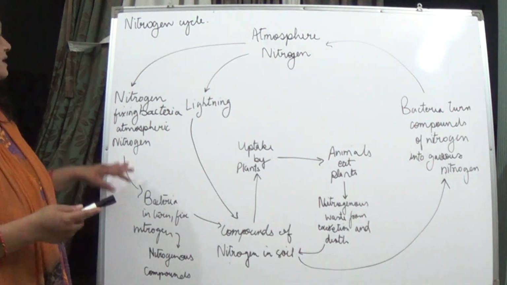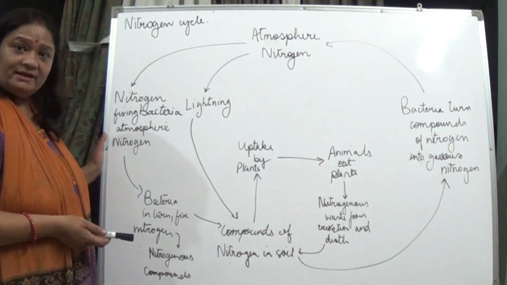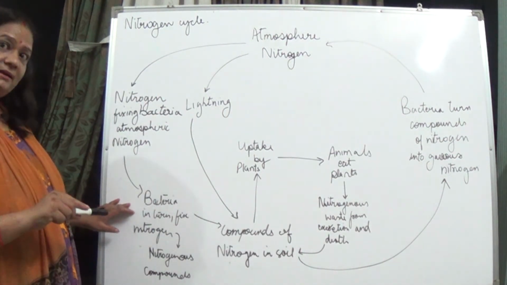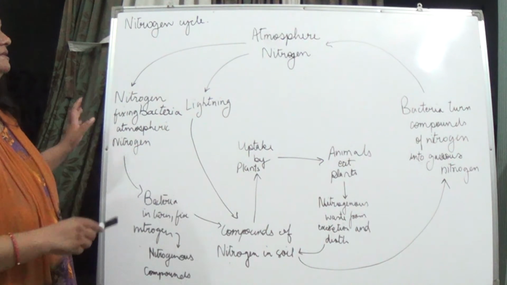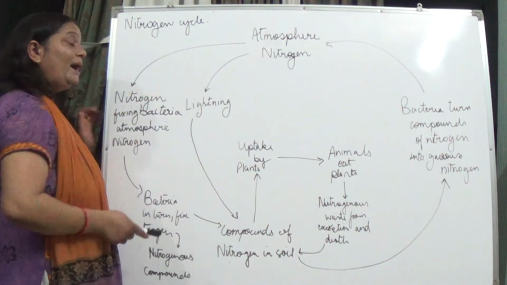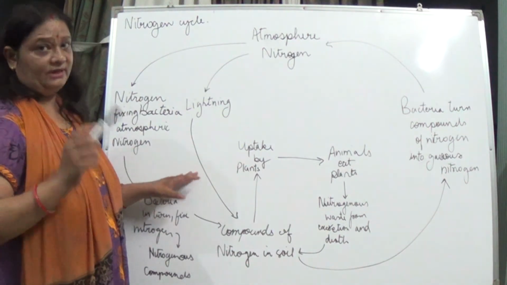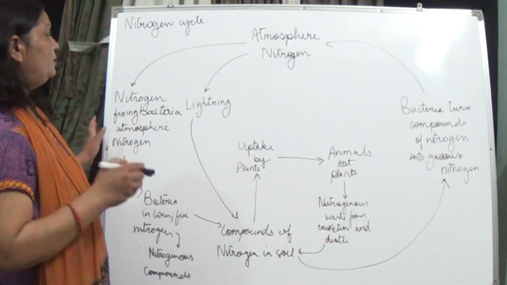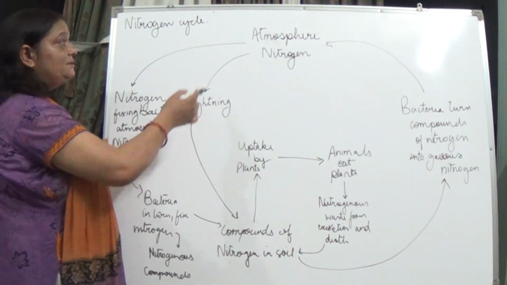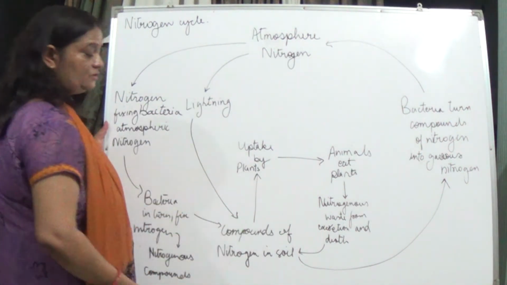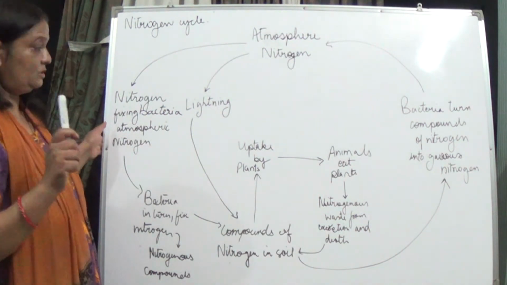By changing the nitrogen which is in gaseous form to nitrogenous compounds like nitrates. Atmospheric nitrogen, with the help of lightning also, can be fixed in the soil. How? Because when lightning occurs, atmospheric nitrogen changes into compounds of nitrogen in the soil.